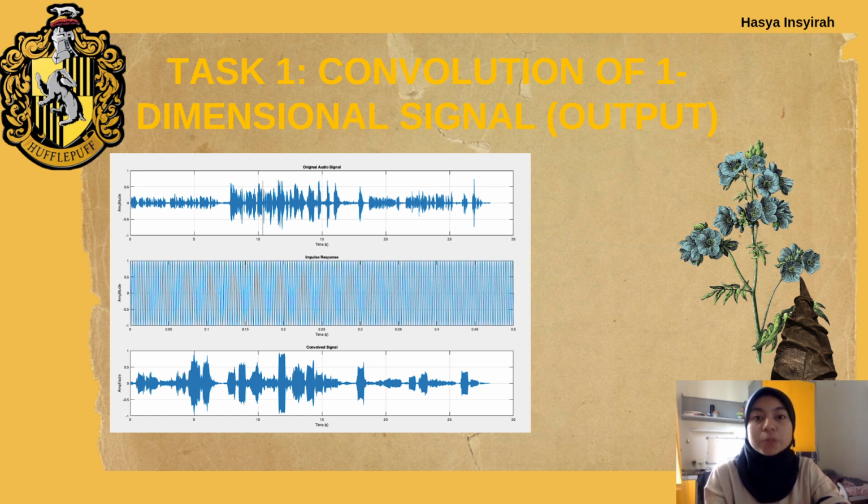And then the second plot shows the impulse response, which represents how a system or environment reacts to sound, like adding reverb. And then the third plot, which is the convolved signal, is where the impulse response is applied to the original signal, modifying it to reflect the system's effects. In short, the convolution combines the original sound with the system characteristics. It is widely used especially in audio effects and processing.